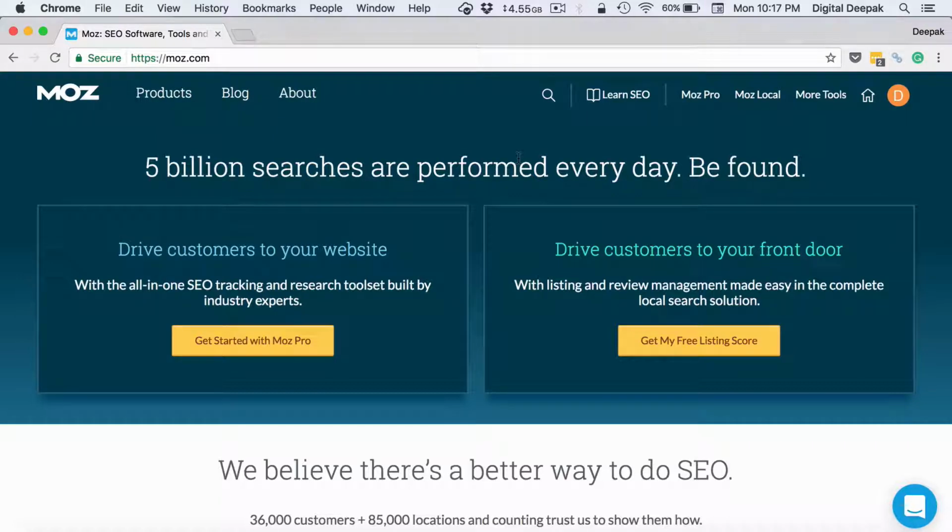And $149 a month is costly for many people, and even I have only signed up for a free trial and I have used it mostly in the free trial. So if you have a credit card, then you can go ahead and sign up for the free trial and then just cancel the account before 30 days is over. Or you might as well go ahead and generate a virtual credit card. Use the virtual credit card to sign up for a Moz free trial.